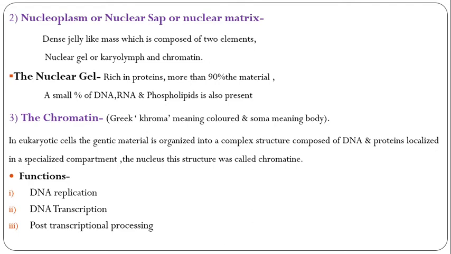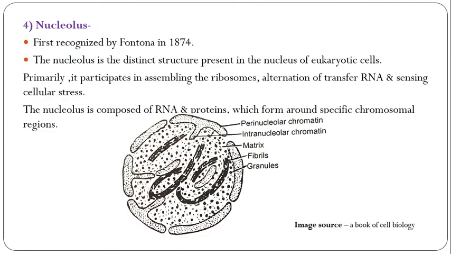So the next one, the fourth part, is the nucleolus. It was first recognized by Fontana in 1874. The nucleolus is a distinct structure present in the nucleus of eukaryotic cells. Primarily it participates in assembling the ribosomes, the alteration of transfer RNAs, and sensing cellular stress. The nucleolus is composed of RNA and protein, which forms around specific chromosomal regions.